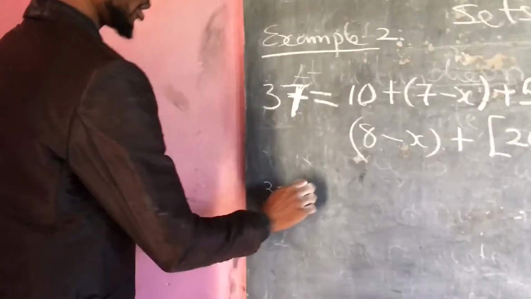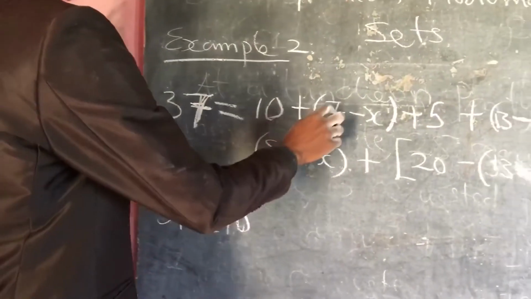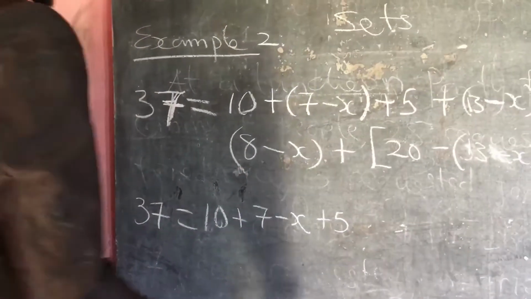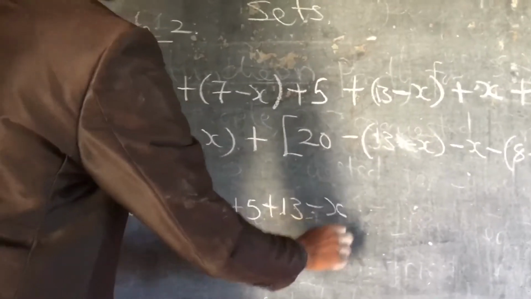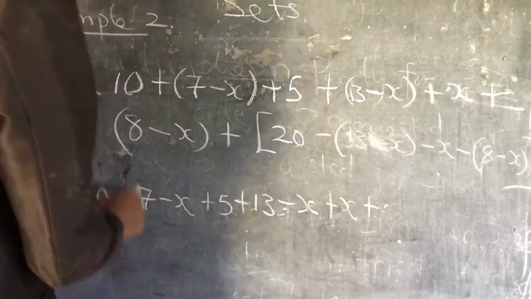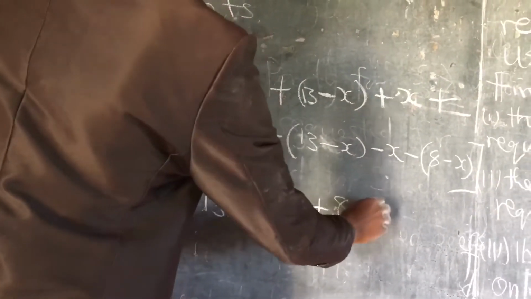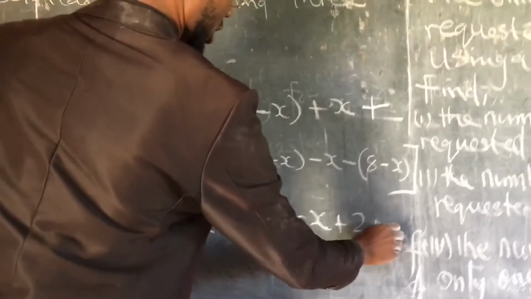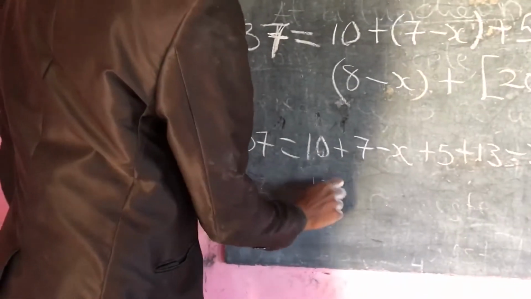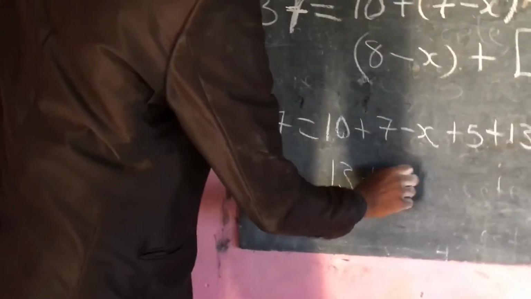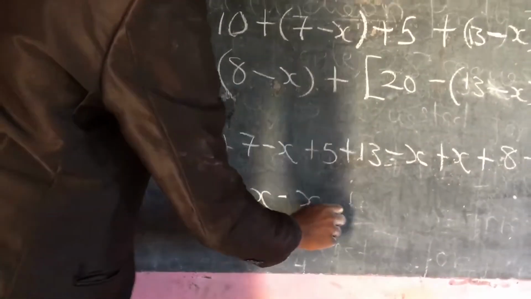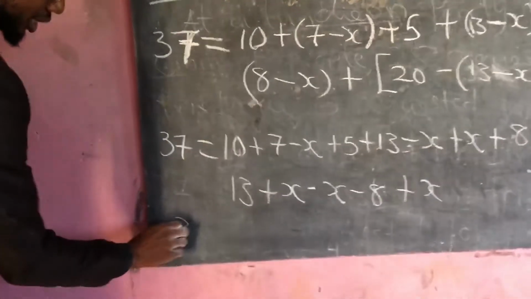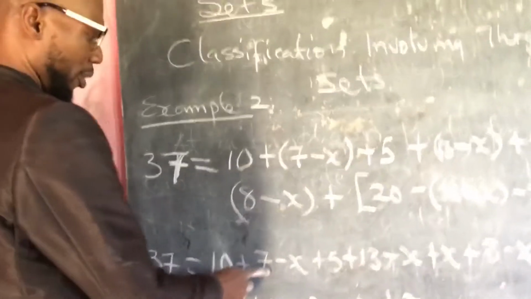So we take 37, and that gives us 10. Then this one will give us plus 7 minus X plus 5, plus 13 minus X plus X plus 8 minus X. Then we'll open this one now: 20 minus 13, plus X, and then minus X, and then minus 8 plus X. So we get 37. 10 plus 7 is 17.